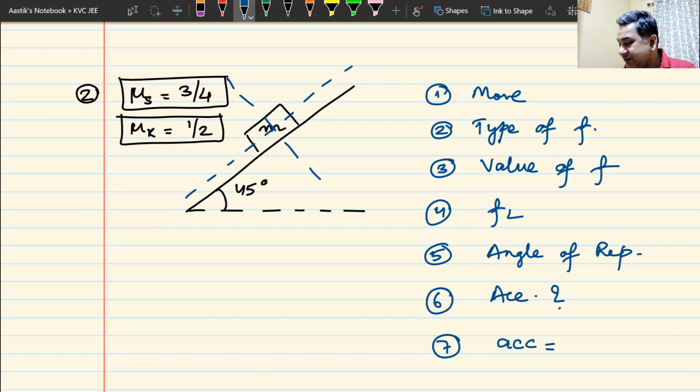So the question comes, okay, let us try to solve it one by one. Question number 1, does the block move? Now, how do you find whether the block moves or not? So either the answer is yes or the answer is no. How many think that the answer is yes? Please raise your hands.